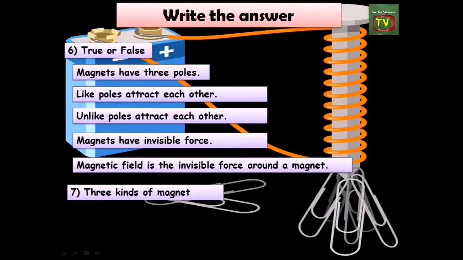Question number 6, true or false? Question 7, what are the 3 kinds of magnet?